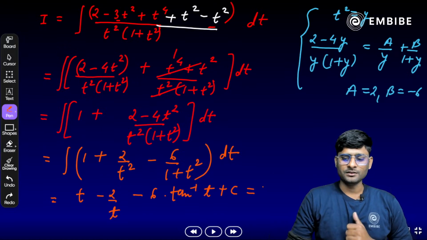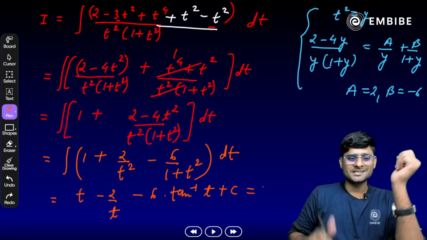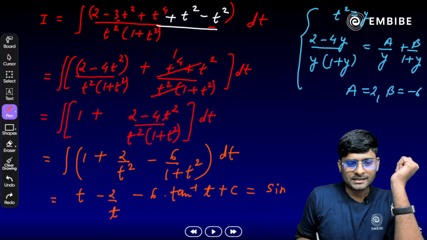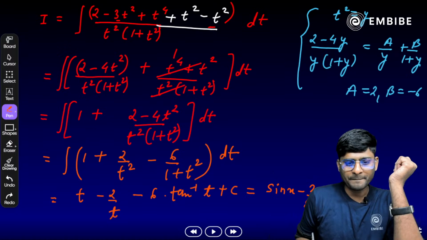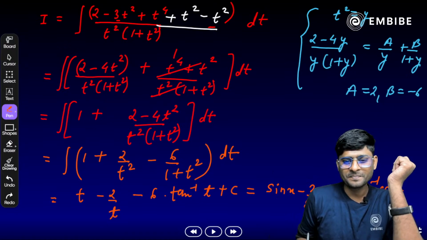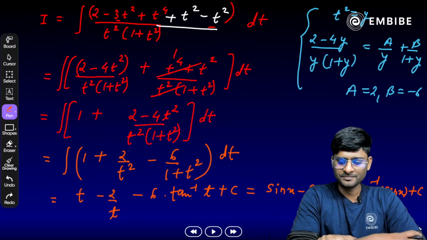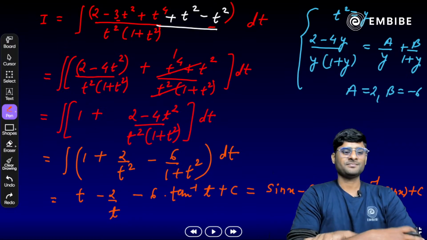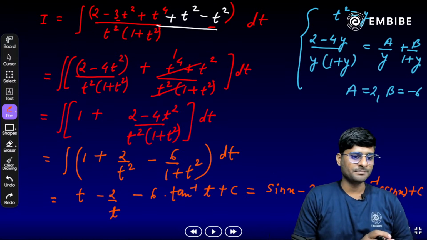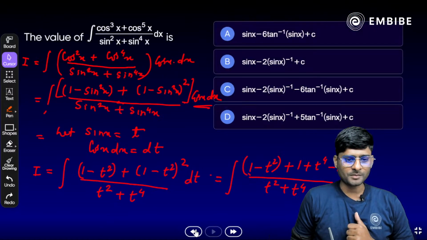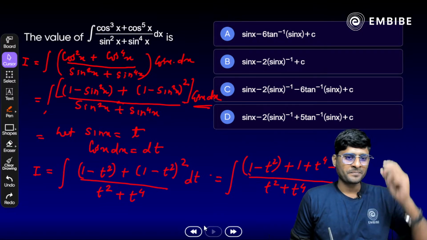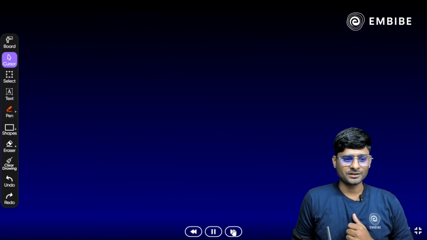Now substitute the value here. What was the t here? That is sine x. So we get sine of x minus 2 by sine of x minus 6 times tan inverse of sine x plus c is the answer. Done? Easy? Yes? All of you? Any doubt? All clear? So easy and simple here. So which option is correct here?